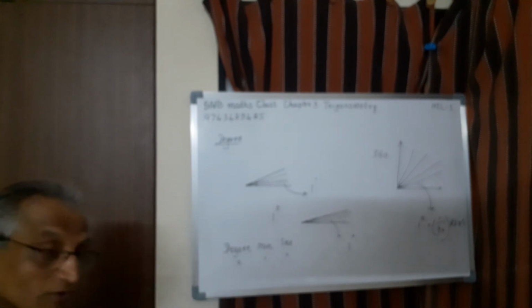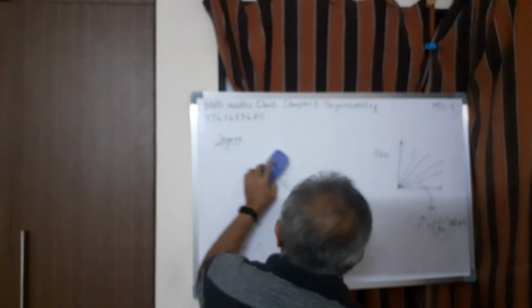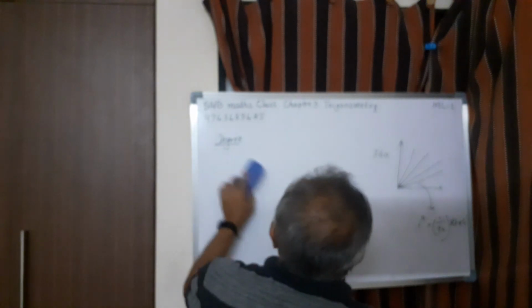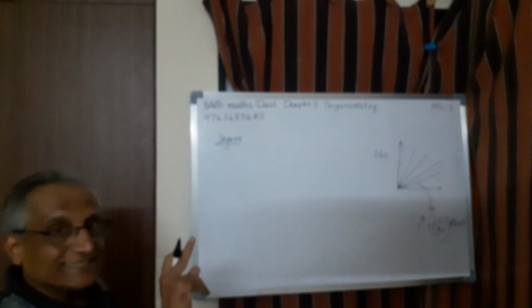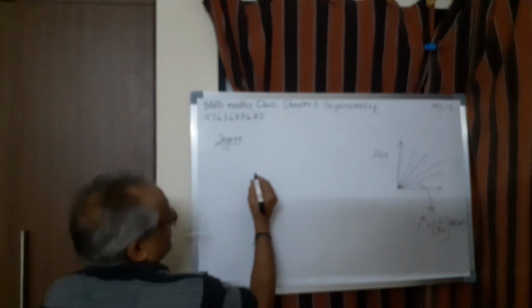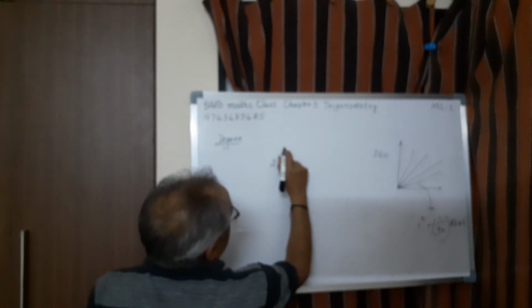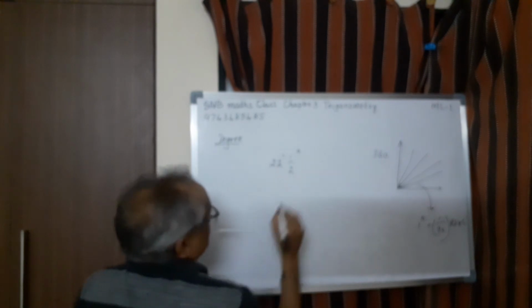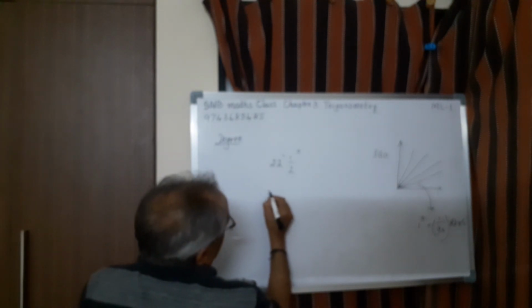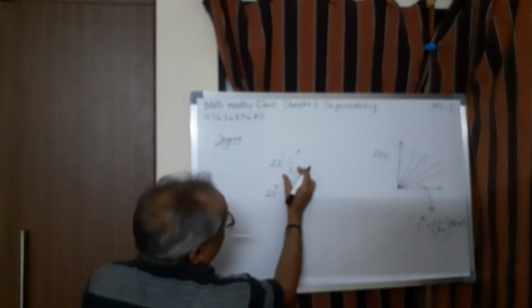And you should also know how to convert. It is similar to your rupees and paisa calculation, but here it is 60, it's not in terms of 10. So for example, suppose 22 and half degree. This is same as 22 degree plus half degree.